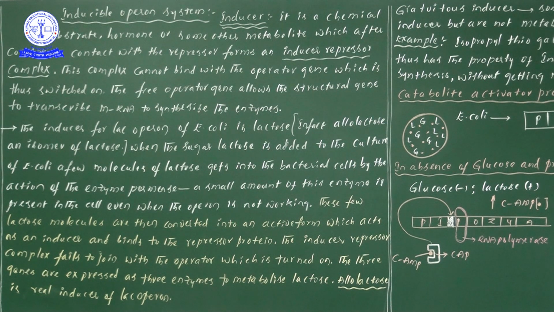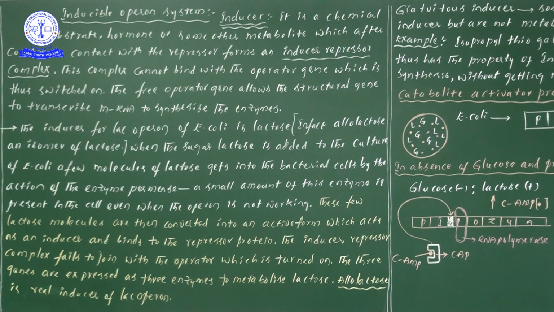Let us see now the inducer-repressor complex. When you see the inducer-repressor complex, one is the inducer and one more is the repressor protein, combined together. That particular complex we call the inducer-repressor complex, and it fails to join with the operator. So when this inducer-repressor complex is there, that entire complex will not be connected or joined with the operator. Thereby the operator region will be turned on.